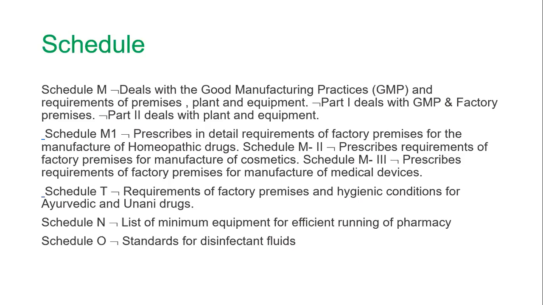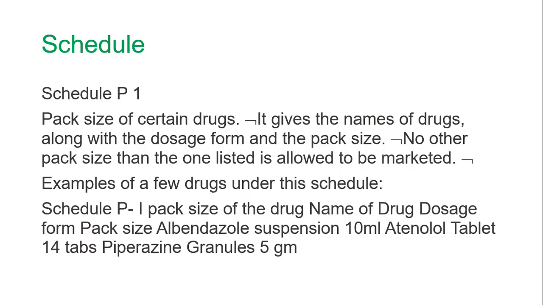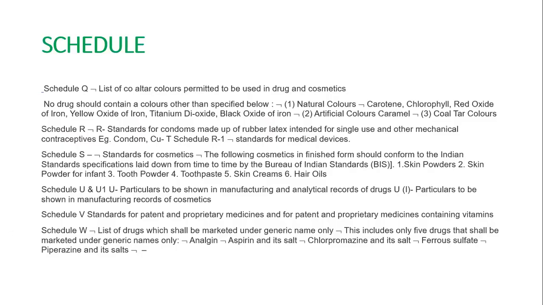Schedule T is the requirement of factory premises and hygienic conditions for Ayurveda and Unani drugs, and Schedule N is the minimum equipment for efficient running of a pharmacy. Schedule O is the standard for disinfectant fluids. P1 is the pack size of certain drugs, like dose form packs, albendazole suspension, like this. Schedule Q lists colors permitted to be used in drugs and cosmetics, like natural colors, keratin, chlorophyll, coal tar colors. No drug should be contained in these colors.